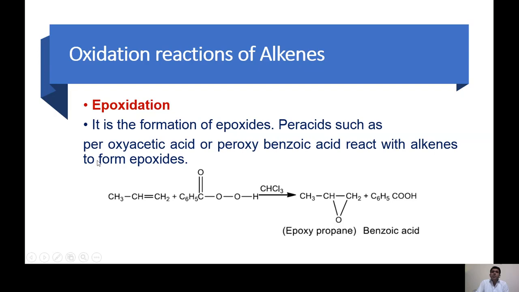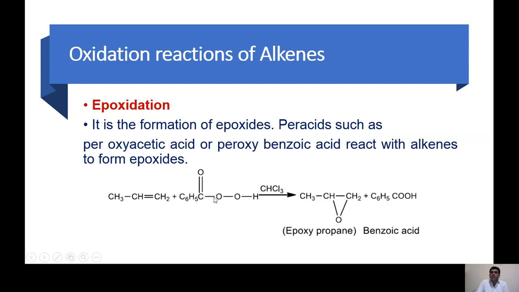Similarly, we have peroxyacetic acid, meaning if this is CH3, we have one additional oxygen. That is called a peroxyacid, either peroxybenzoic acid if this is the benzene ring, or if this is CH3 it will be called peroxyacetic acid.